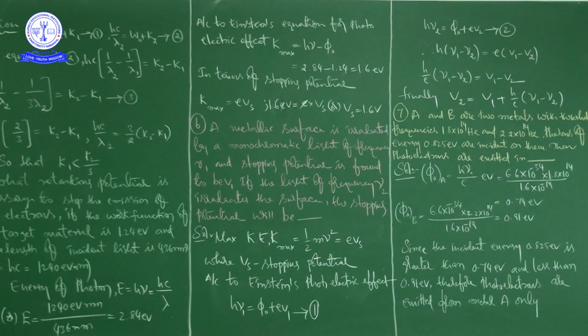So see here, since the incident energy 0.825 electron volt is greater than 0.74 electron volt and less than 0.91 electron volt, therefore photoelectrons are emitted from metal A only.